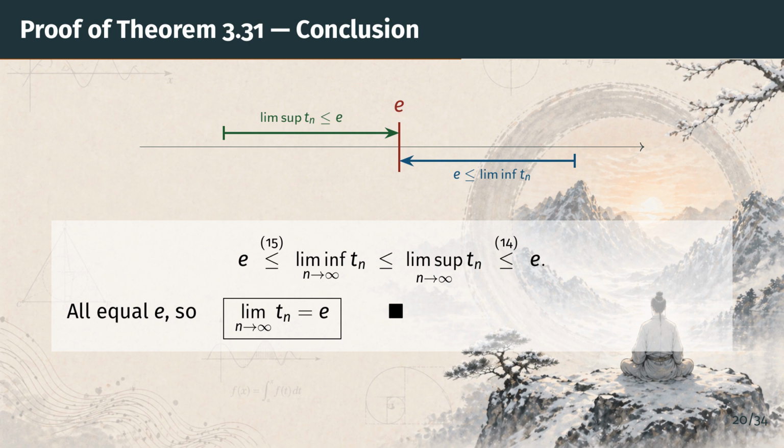So the chain begins at E and ends at E, with the lower and upper limits trapped in between. Everything in the chain is therefore pinned to the single value E. And when the lower and upper limits of a sequence agree, the sequence itself converges to that common value. Therefore, t sub n converges to E, and the theorem is proved. Next, let's measure exactly how fast the original series converges.